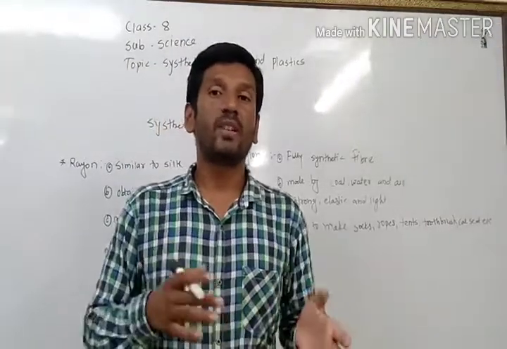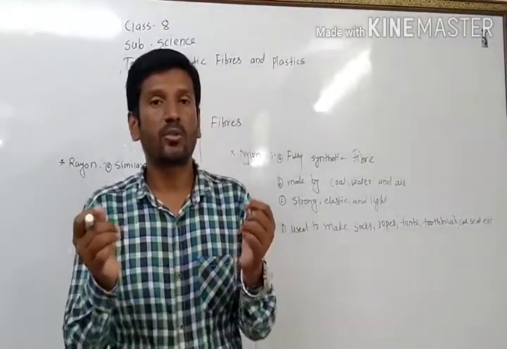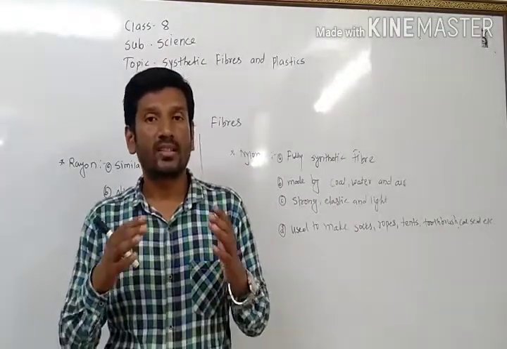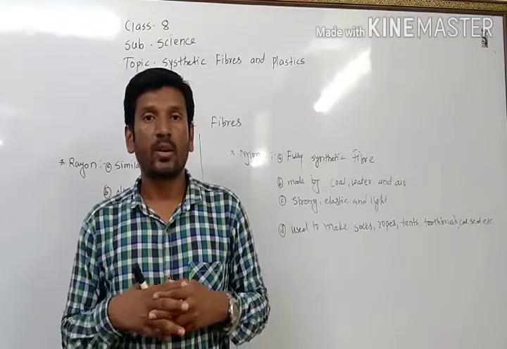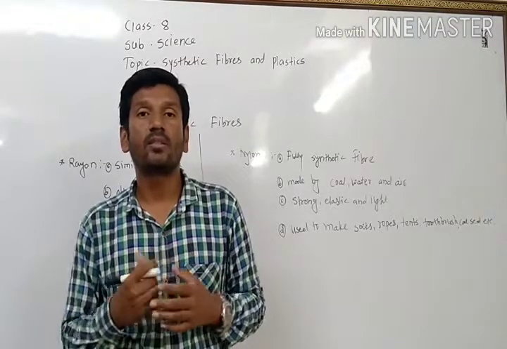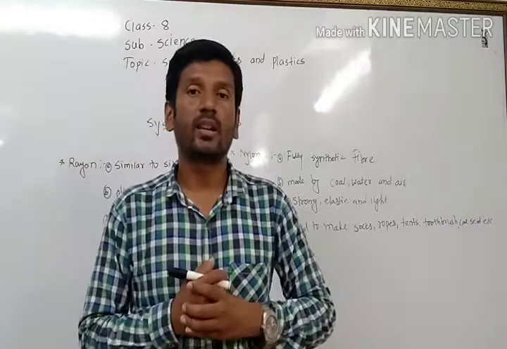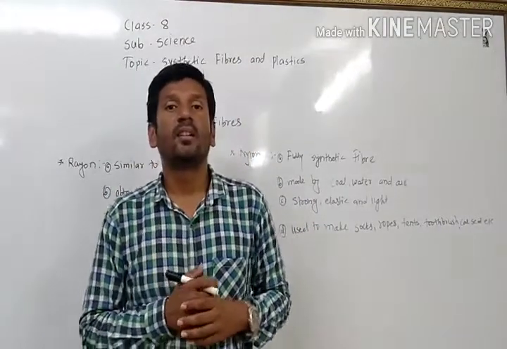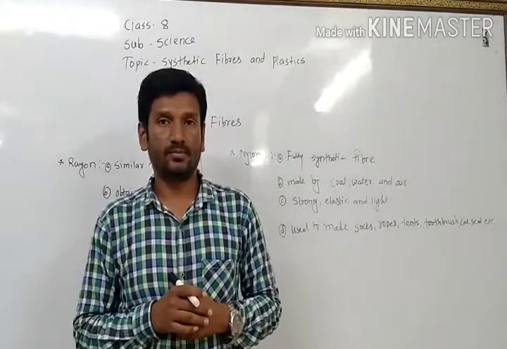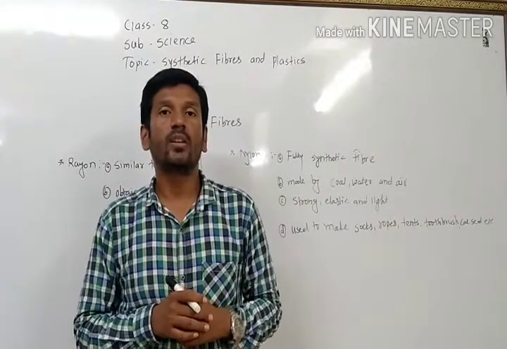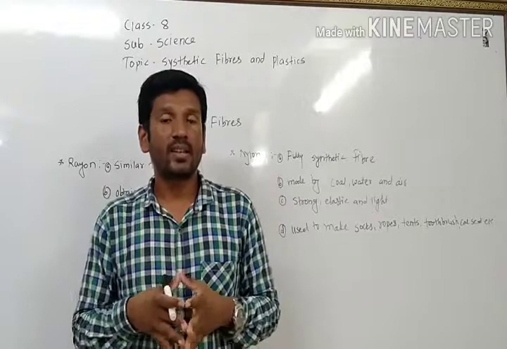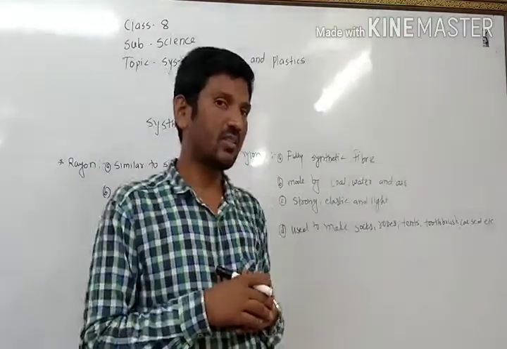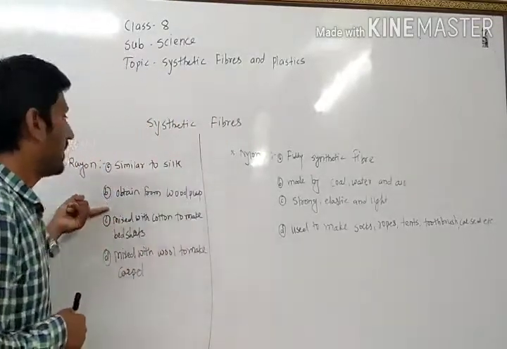So rayon is similar to silk. If you look at both fibers, silk and rayon, they are nearly the same. Their strength is also equal. But the difference is that rayon fibers are cheaper than silk fibers. Why are they cheaper? Because they are made up of chemicals, and the source, wood pulp, is quite cheap.